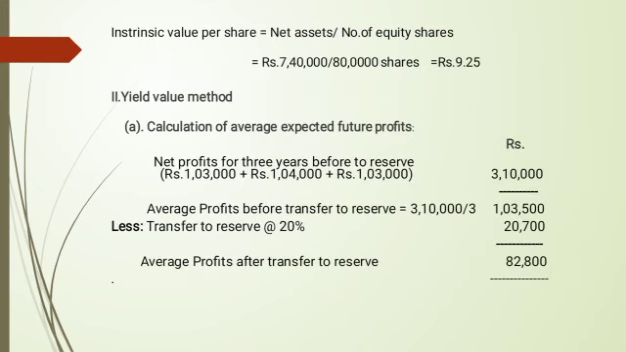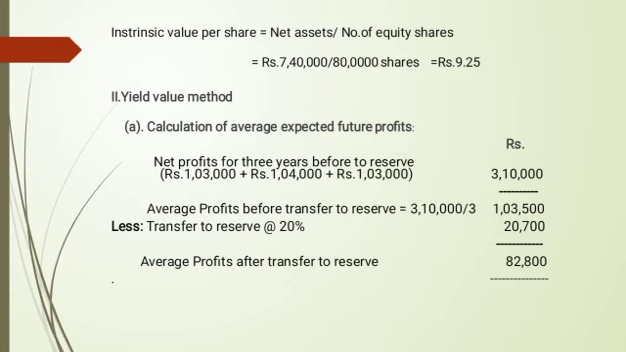Intrinsic value per share is the net assets divided by the number of equity shares: 7,40,000 divided by 8 lakh shares equals rupees 9.25. And the yield value method: a calculation of average expected future profit.